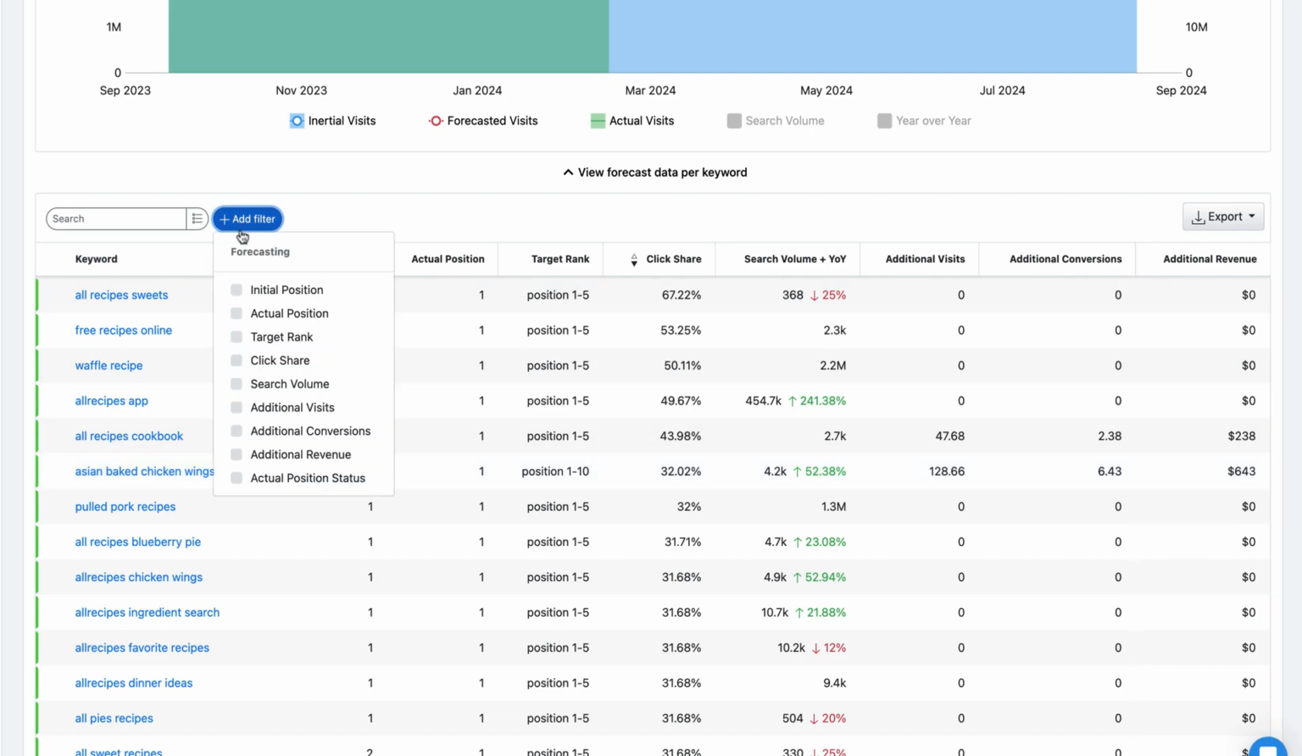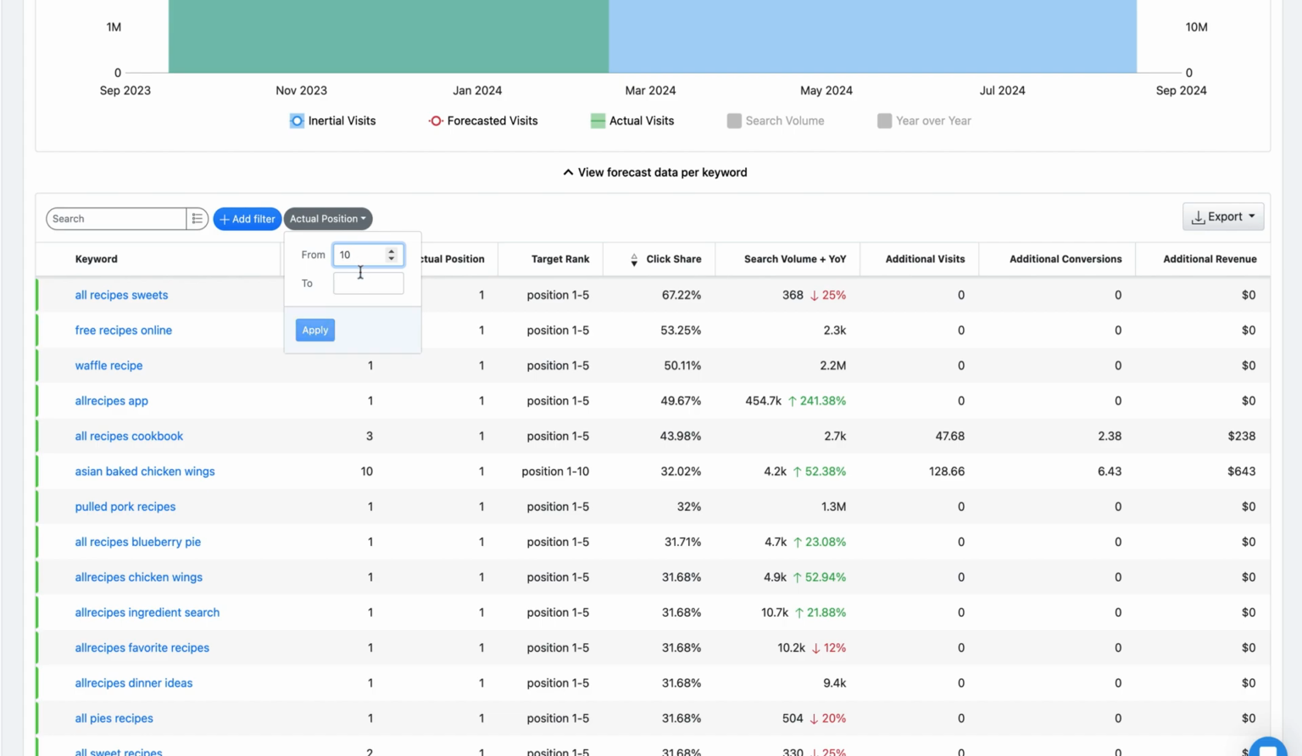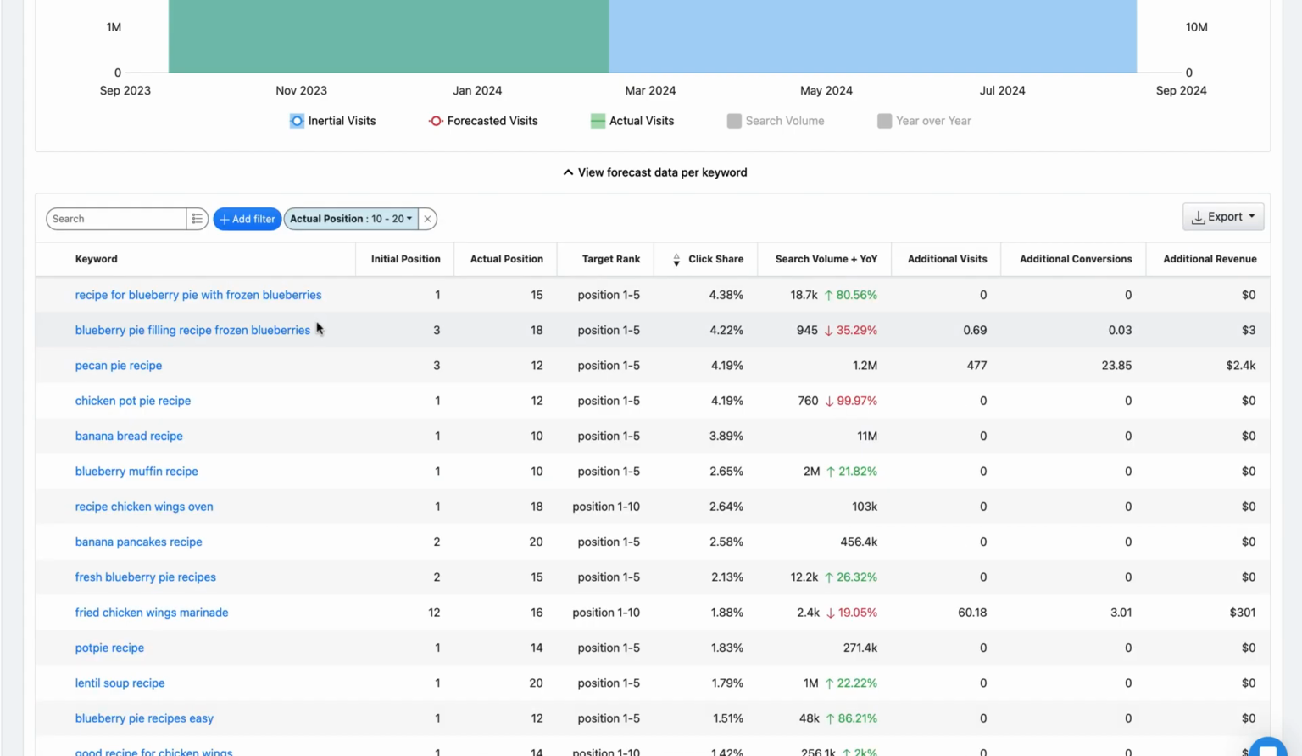Now let's filter and find the ones that are lagging. These are the keywords where the actual position is still below the target rank. So now we know we still have some work to do. You can always export this data to a spreadsheet and create a to-do list from it.